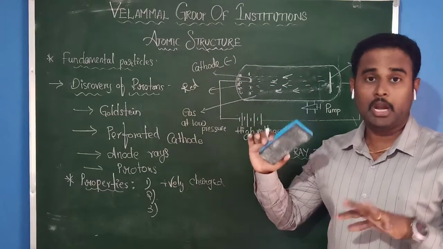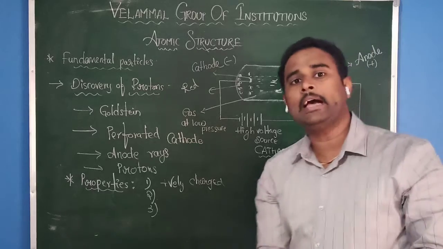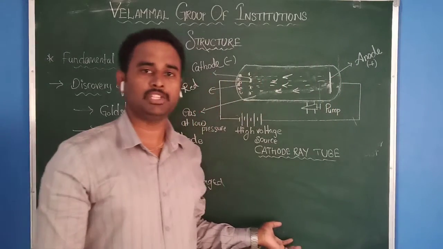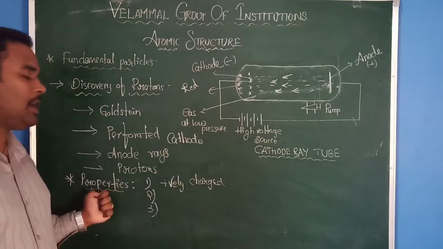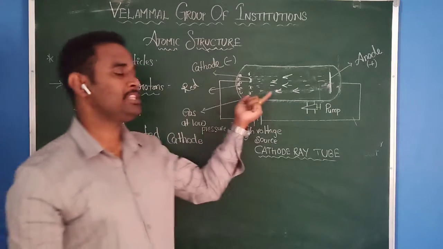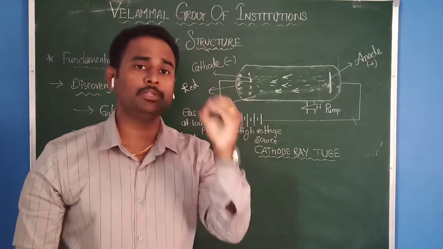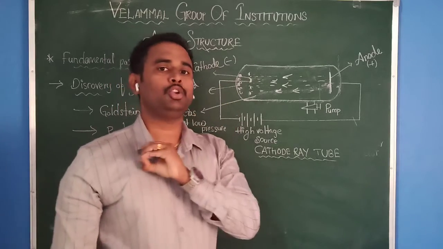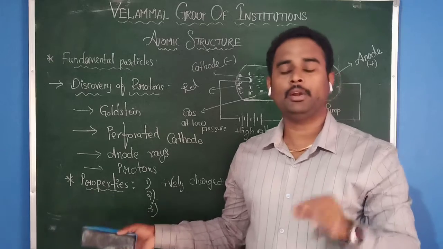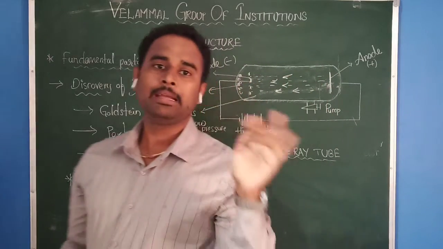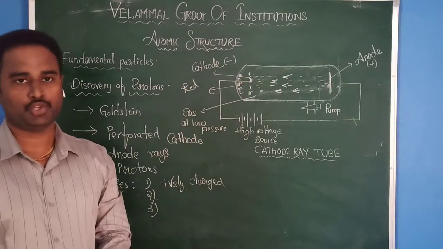If you change the gas, the number of protons will also change. This point is very important. Electrons are not depending, but protons or anode rays are always depending upon the gas taken in the discharge tube.